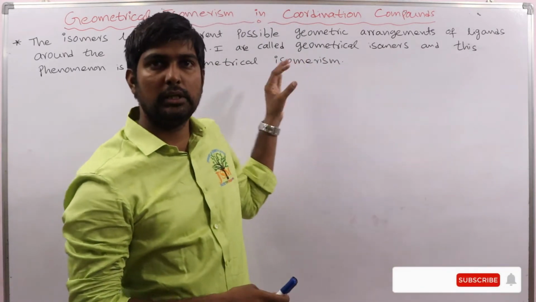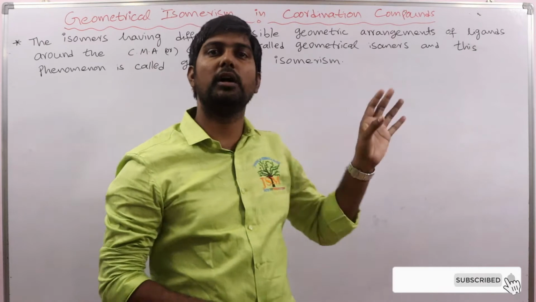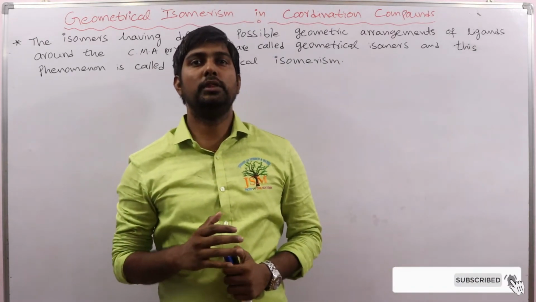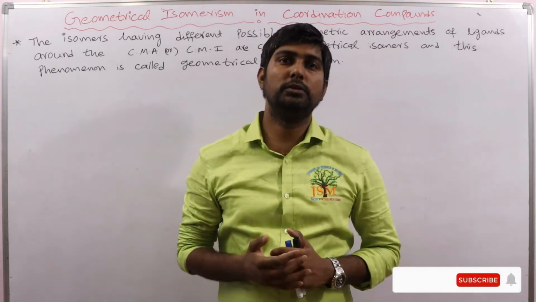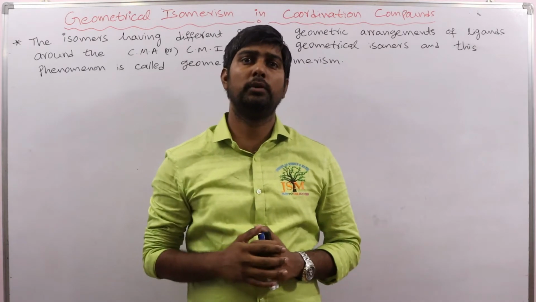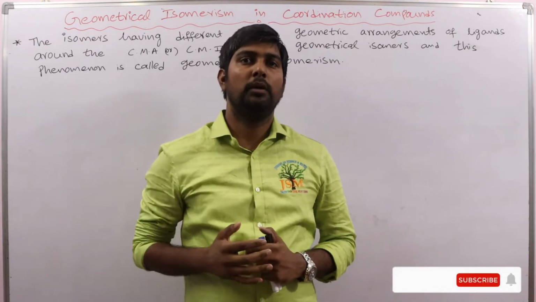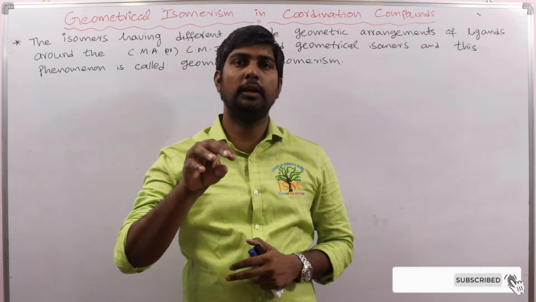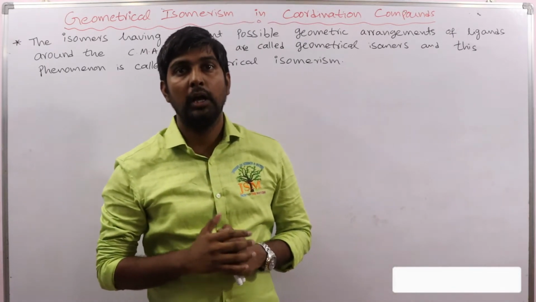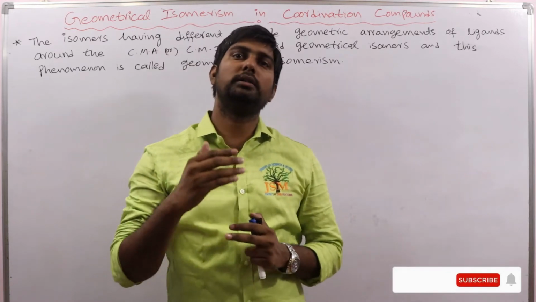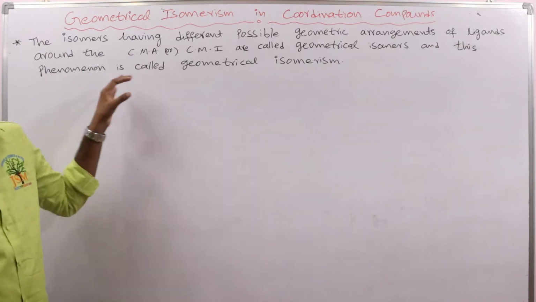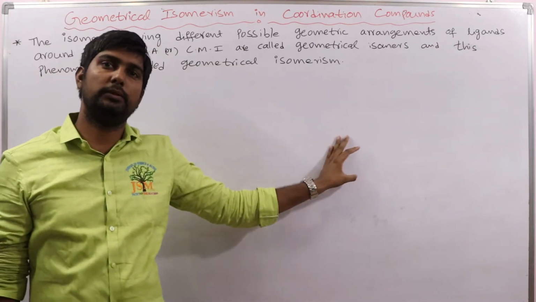So what is geometrical isomerism and what are geometrical isomers? The isomers with different relative geometric arrangement of ligands around the central metal atom. The isomers which have a difference in relative geometrical arrangement of ligands around the central metal atom or central metal ion are called geometrical isomers, and the phenomenon is called geometrical isomerism.